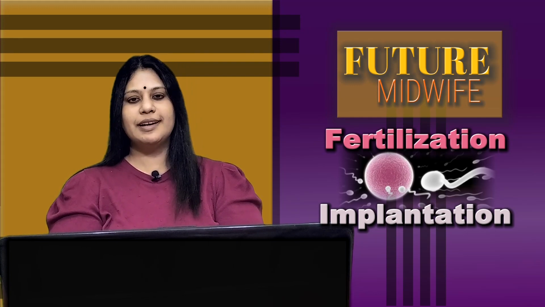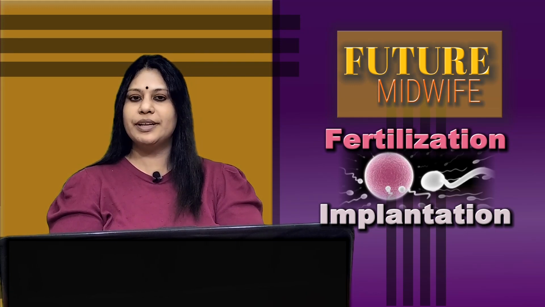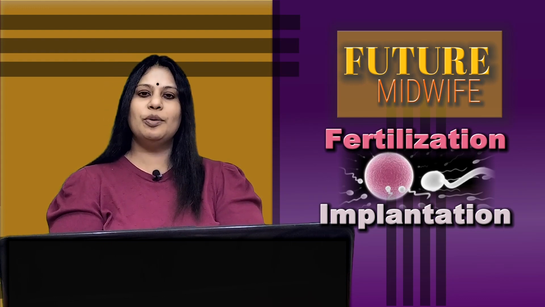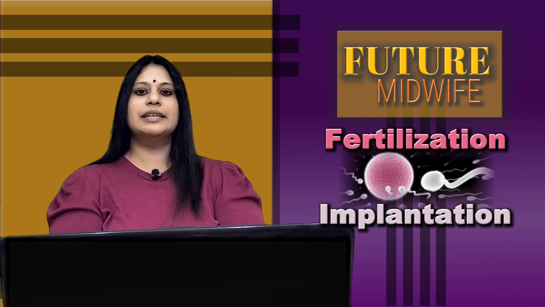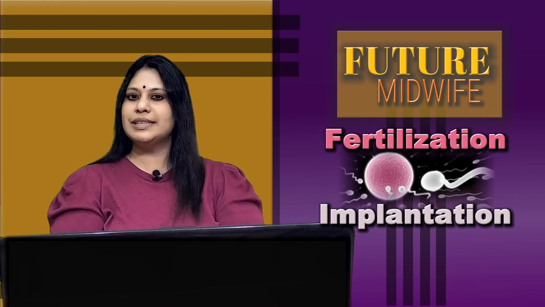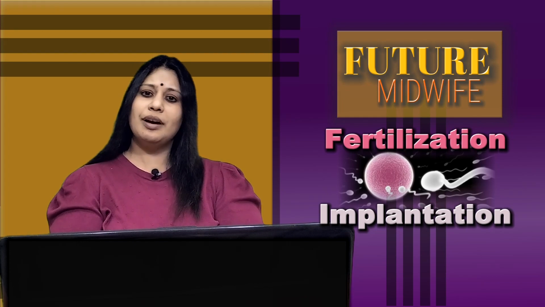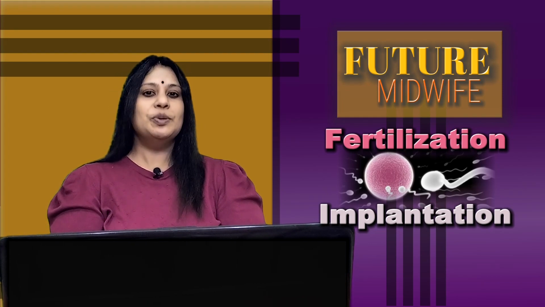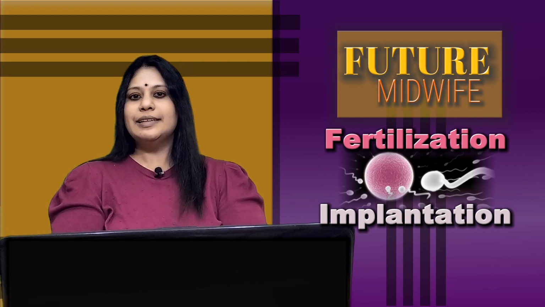Today I am going to take the topic fertilization and implantation. Fertilization and implantation are the critical events in the reproductive process. In this process, the sperm and ovum unite to form a zygote. So at the ampulla of the fallopian tube, fertilization occurs. After the fertilization, the zygote will travel to the uterus and there it is implanted.